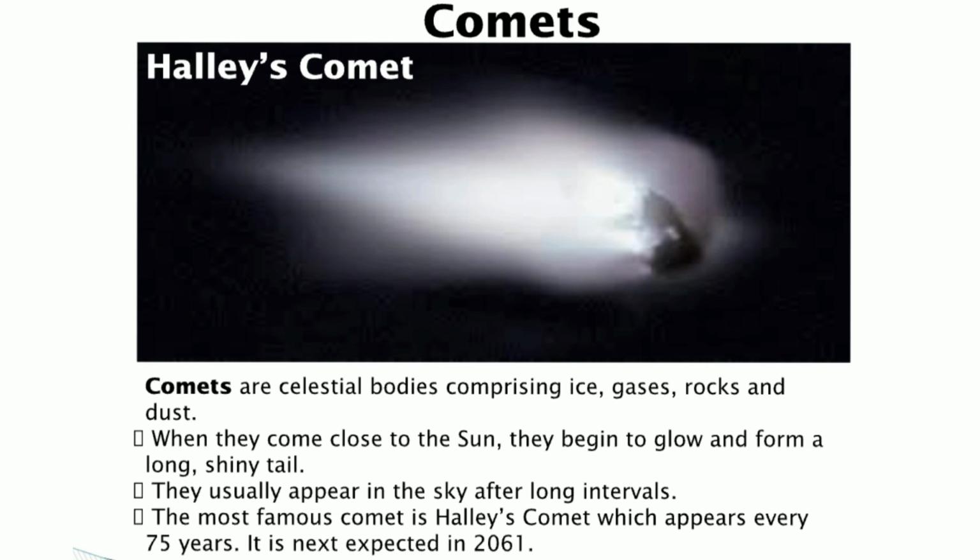Next are comets. Comets are celestial bodies that comprise ice, gases, rocks and dust. When they come close to the sun, they begin to glow and form a long shiny tail. They usually appear in the sky after very long intervals. For example, let's talk about the famous Halley's Comet. It appears every 75 years and is expected to appear next in 2061.